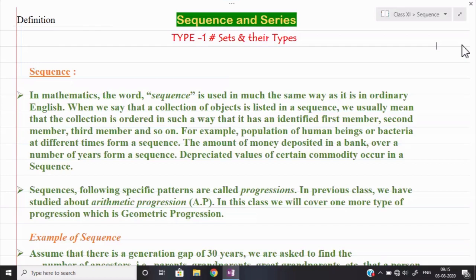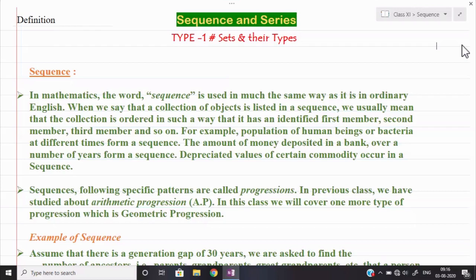The amount of money deposited in a bank. For example, in the beginning you deposited 100 rupees in a bank, then next year or next month you deposited 300 rupees, then again next year or next month you deposited 500 rupees. So see, you are creating a sequence. Your first member is 100, the second member is 300, the third member is 500, and so on. You are depositing the money each and every time.